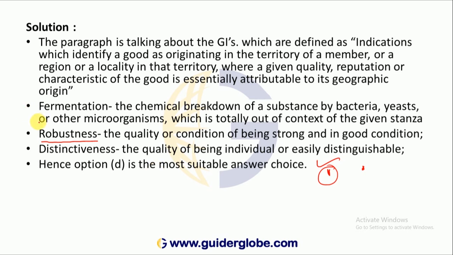Here, what are the vocabulary we can read? Fermentation and robustness. Fermentation means chemical breakdown of a substance by bacteria, yeast and other microorganisms. Robustness, remember, quality or condition of being strong, in good condition.